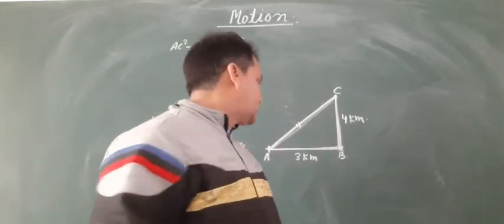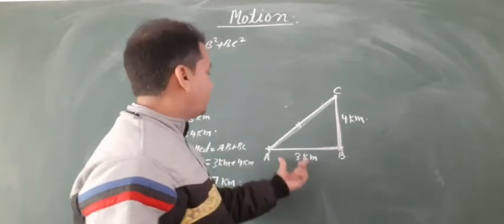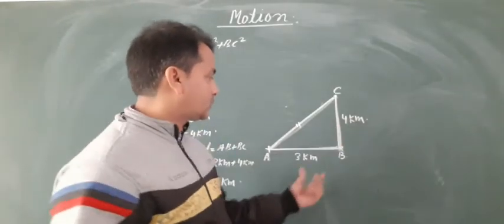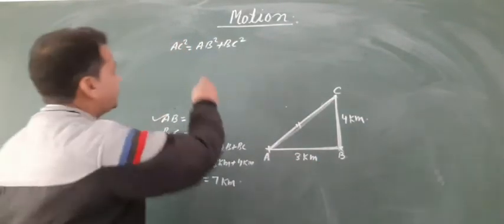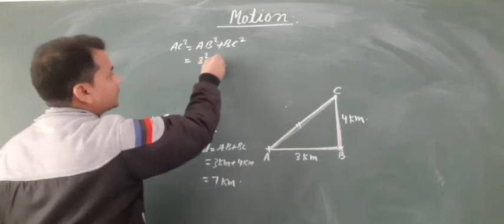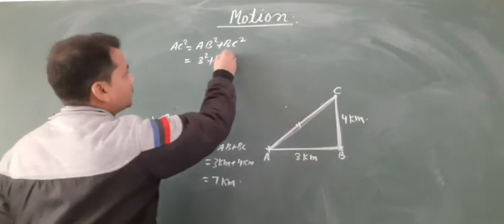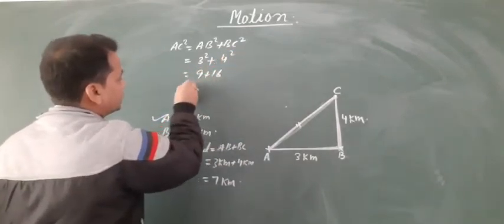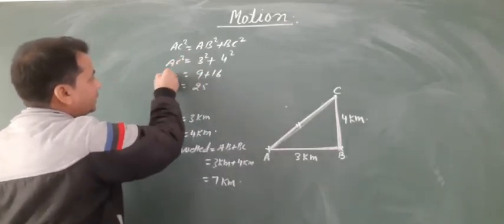So the length of AC will be equal to the square root of AB square plus BC square. The length of AB is 3 km and BC is 4 km, so putting in the values, AC square equals 3 square plus 4 square, that is 9 plus 16, which is 25.